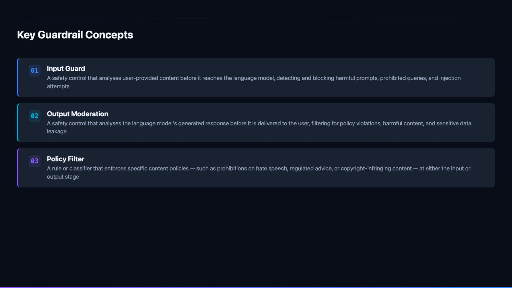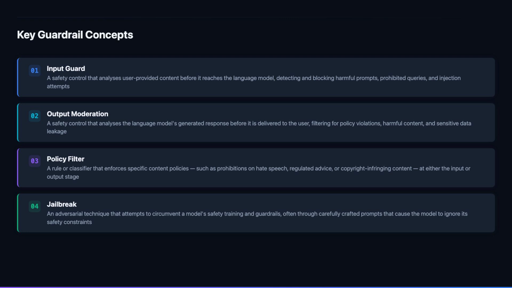Policy filters must be maintained and updated as policies evolve, as new edge cases are discovered, and as adversarial actors develop new techniques for circumventing existing filters. Policy filter management is an ongoing operational responsibility rather than a one-time configuration.